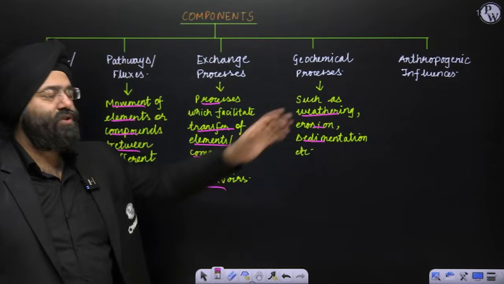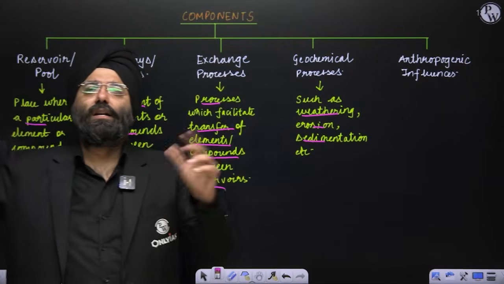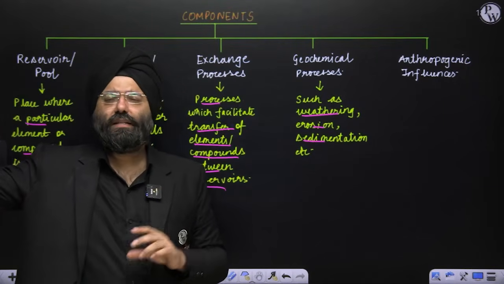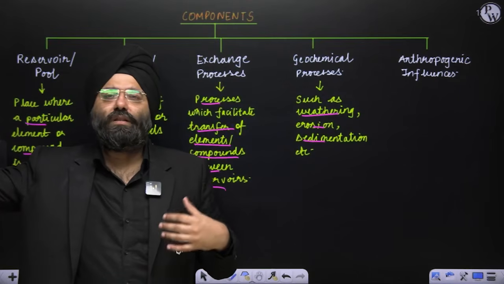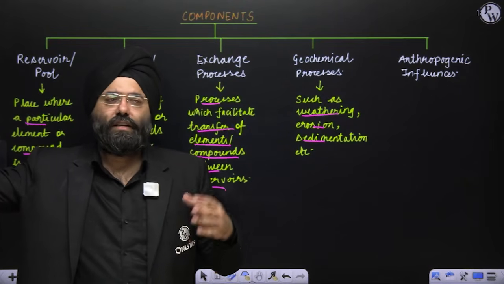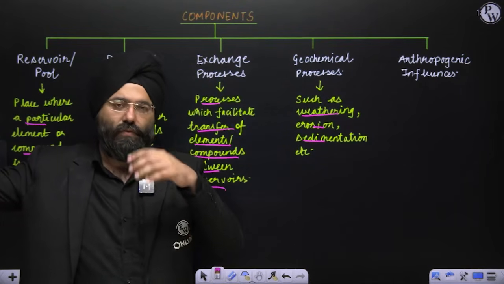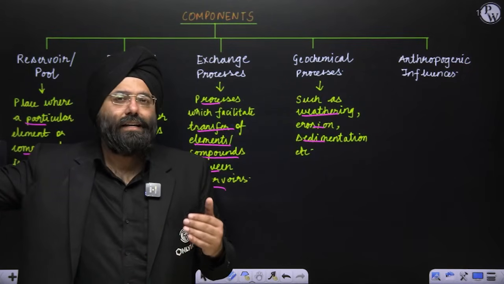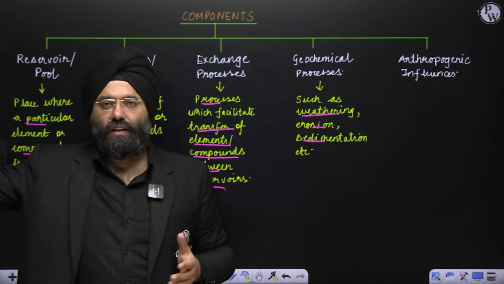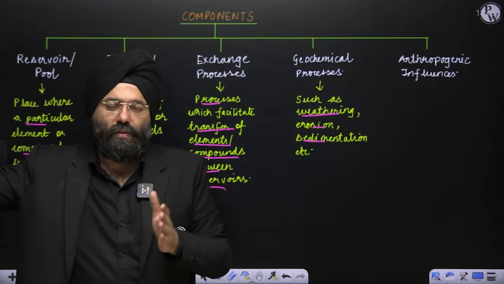Last is anthropogenic influences. For example, I said burning of the wood. A simple example that is done intentionally by human beings. So what human beings or what type of disturbances they are creating are also part of it. Let us say you have now a lot of vehicles. Earlier on, vehicles used to produce a lot of pollution. You are adding those pollutants to the atmosphere. Now EV is coming. Now EV is reducing the pollution also.